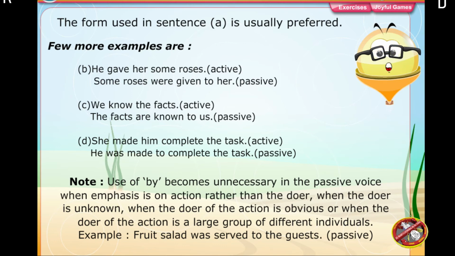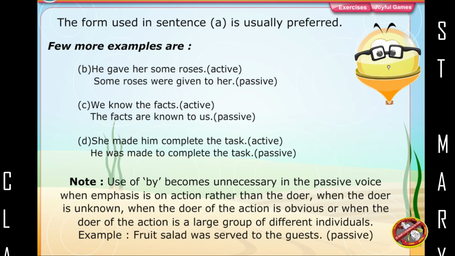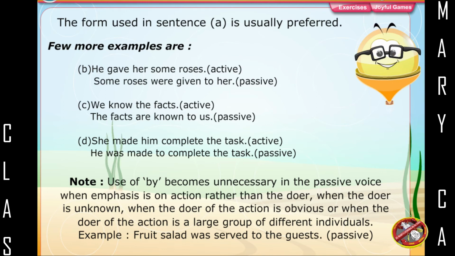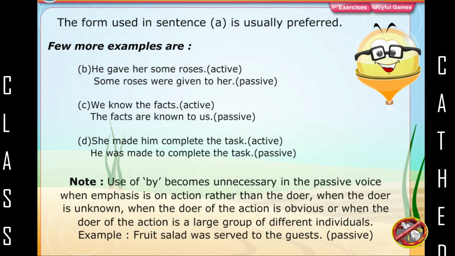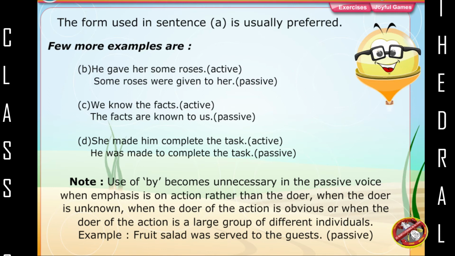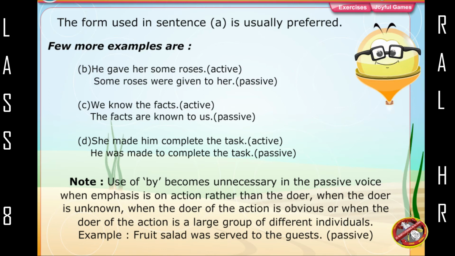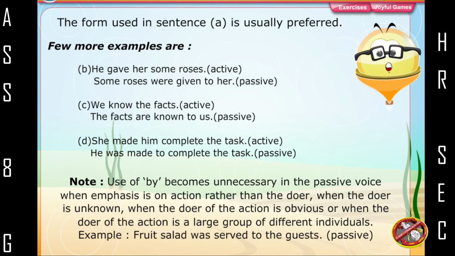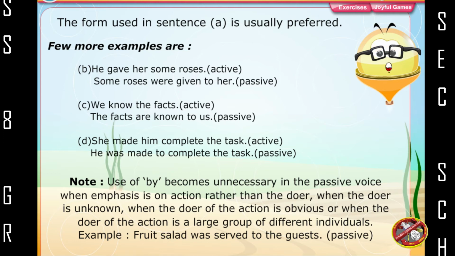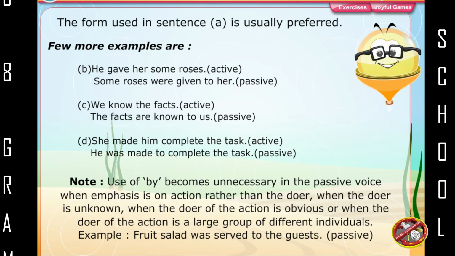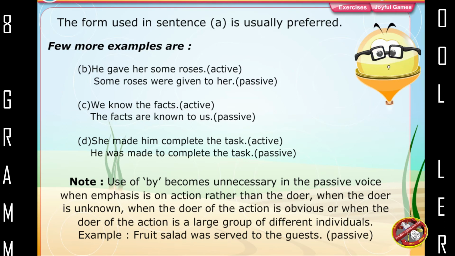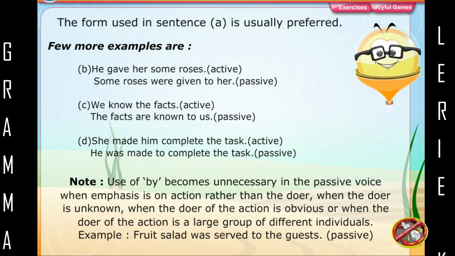A few more examples are: He gave her some roses. Active. Some roses were given to her. Passive. We know the facts. Active. The facts are known to us. Passive. She made him complete the task. Active. He was made to complete the task. Passive.